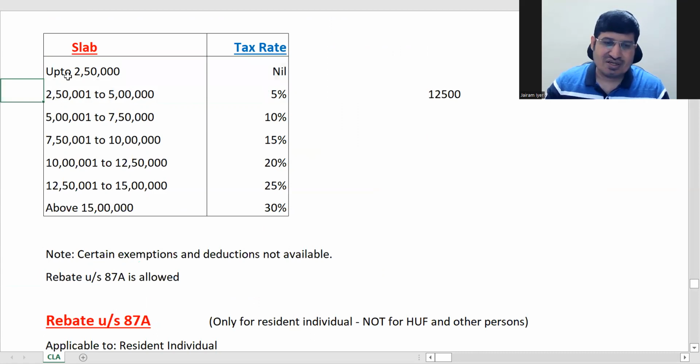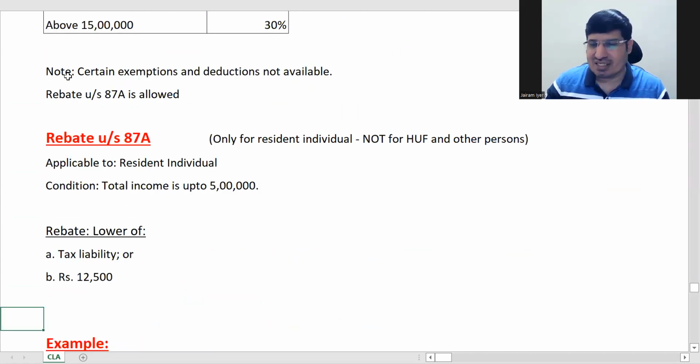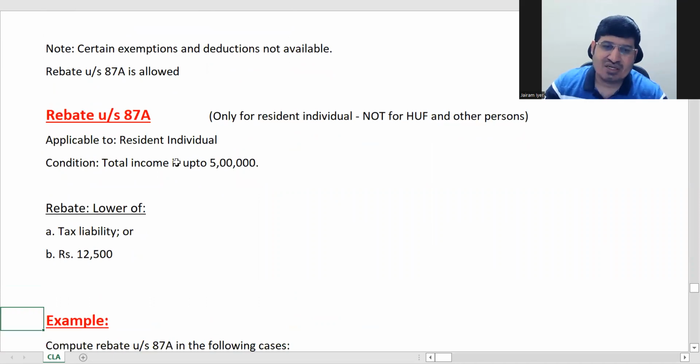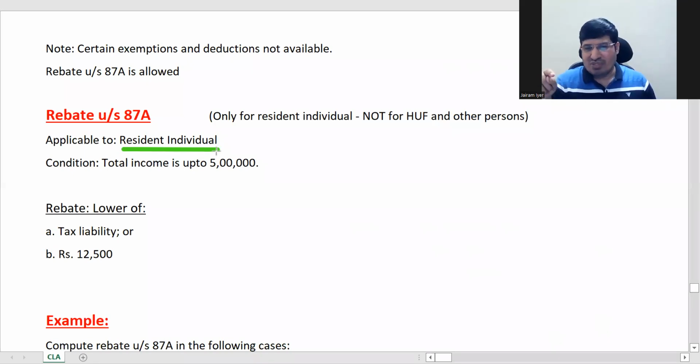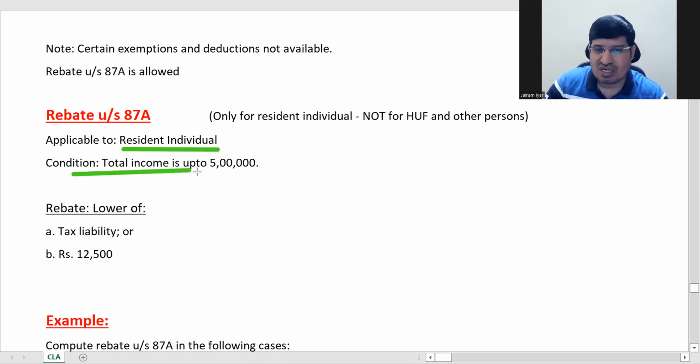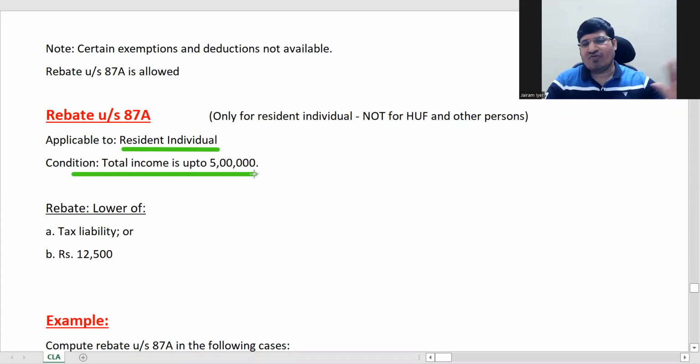Okay. So now I will show you what is rebate under section 87A. First thing first, this rebate is applicable only to resident individuals. What is resident and what is non-resident, we'll see in the next chapter, which will be starting after this. It's not even applicable to HUF. Remember that. It's applicable only to resident individuals. And what is the condition? Total income is up to 5 lakhs. If your total income is up to 5 lakhs, then no tax. That is the short concept of it.